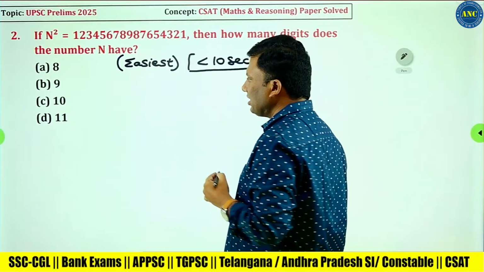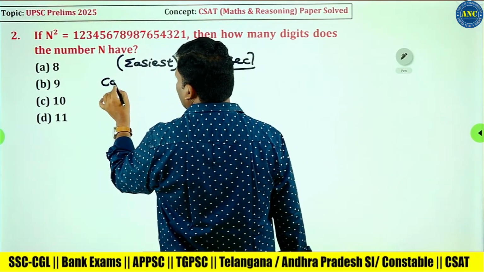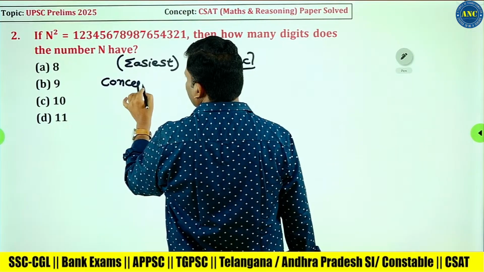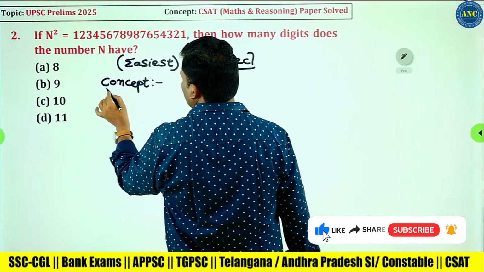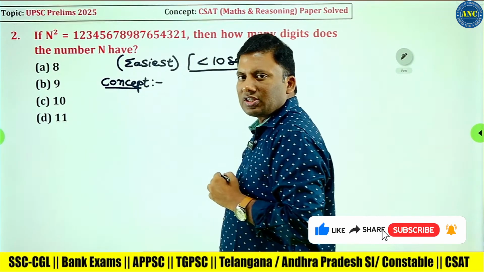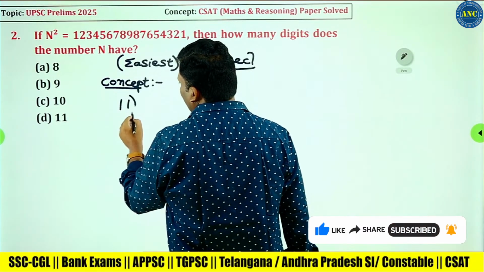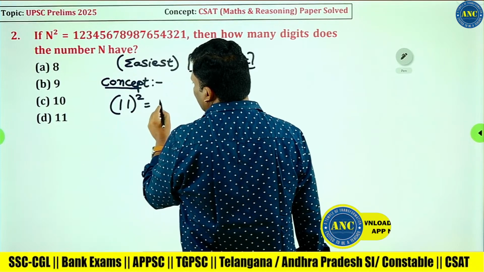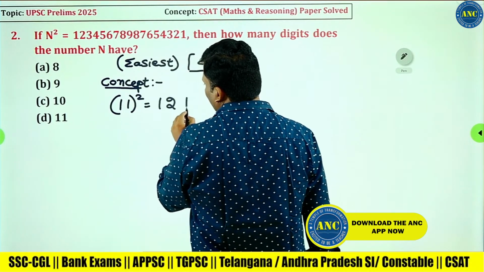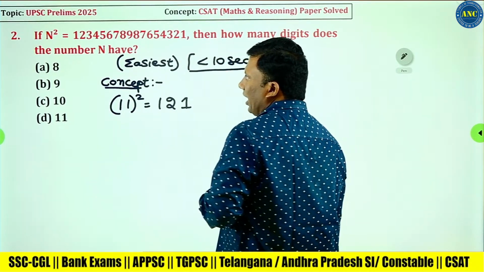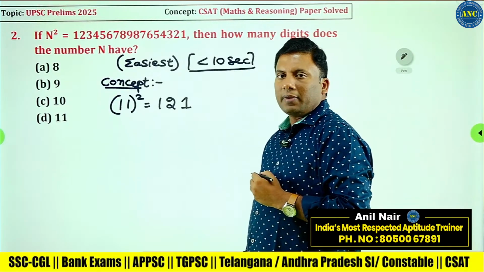First we will discuss the concept. If you see here, listen carefully, sir. 11 whole square. How many ones are there in 11? 2. Write down the natural numbers till 2 and come back to 1.